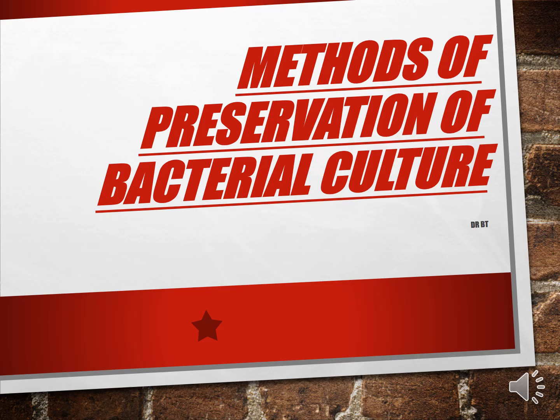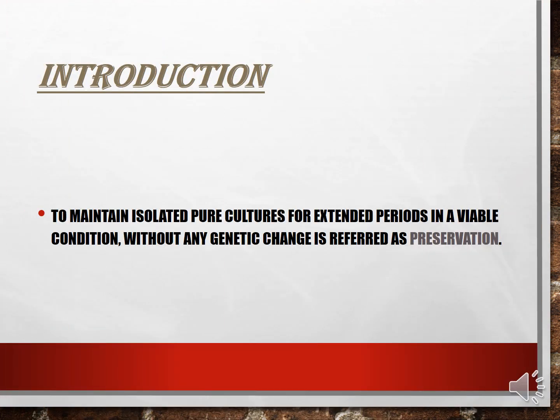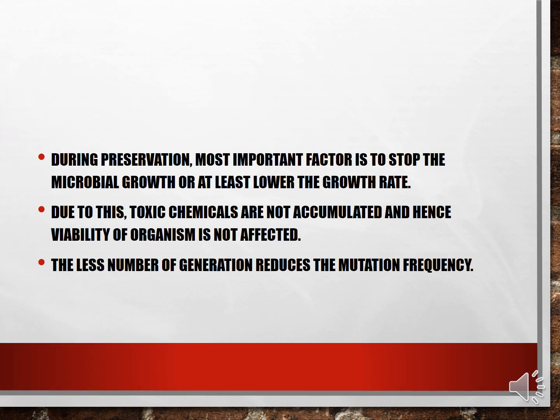Methods of preservation of bacterial culture. Introduction. To maintain isolated pure cultures for an extended period in a viable condition without any genetic change is referred to as preservation. During preservation, the most important factor is to stop the microbial growth or at least lower the growth rate. Due to this, toxic chemicals are not accumulated and hence the viability of the organisms is not affected. The smaller number of generations reduces the mutation frequency.